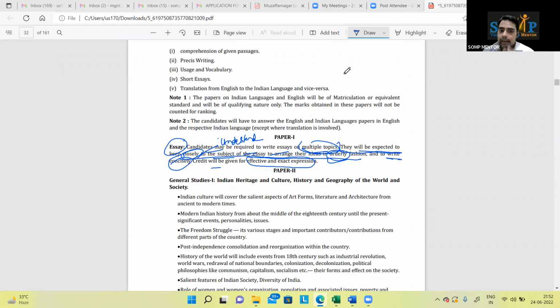Apart from that, in essay, effective and exact expression, the word. When I say expression, expression is nothing but feeling, idea. It is not fact. When I say show me your expressions, smile, angry, you will show these kind of things now, or you will send me emoji in digital world. Okay, but how to put your emotions in the essay? This is how we will be learning. And everyone is good with essay, bad with it.